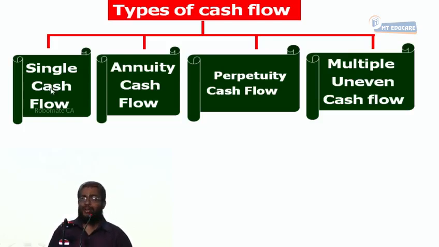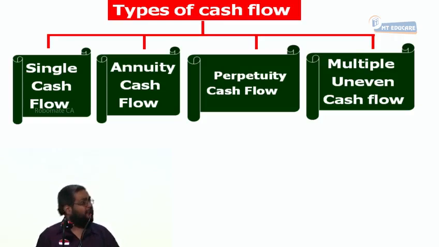So a single cash flow is a cash flow received only once. And annuity means what? The same cash flow received for how many years here? N number of years. I call it an annuity cash flow. Are you following? No.